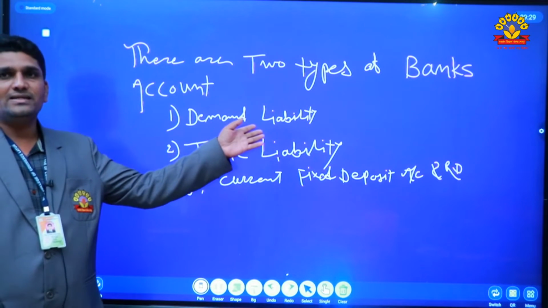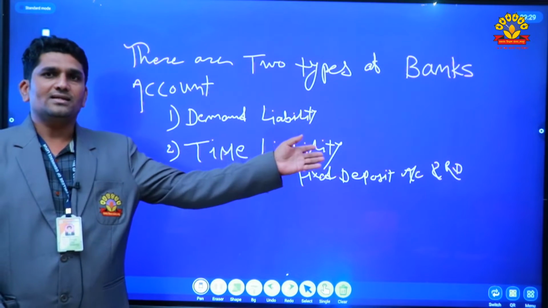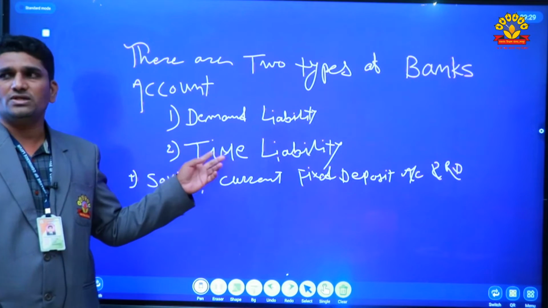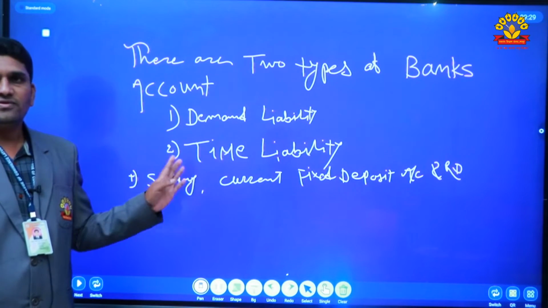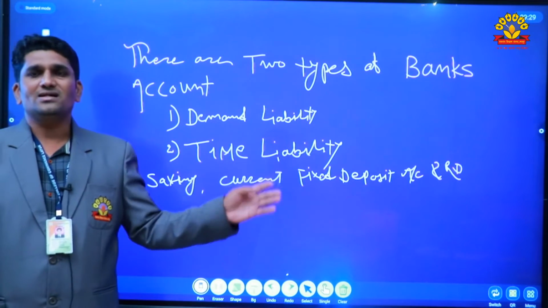Under the demand liability there are two accounts: first is saving account and second is current account. In the time liability there are two accounts involved: first is fixed deposit account and second is recurring deposit account.